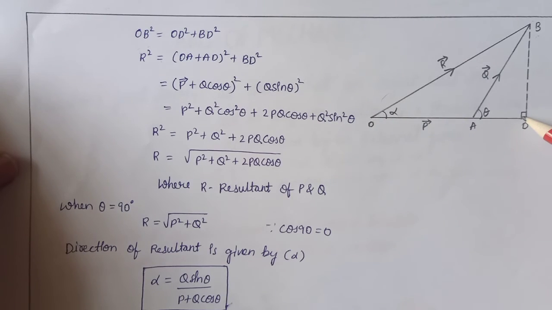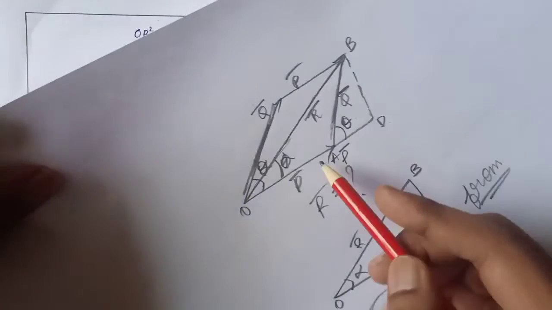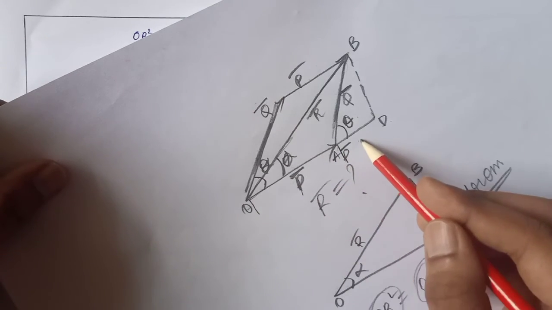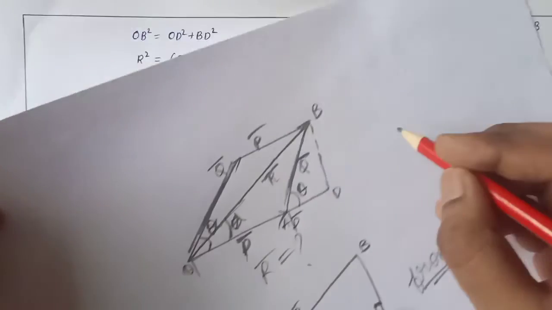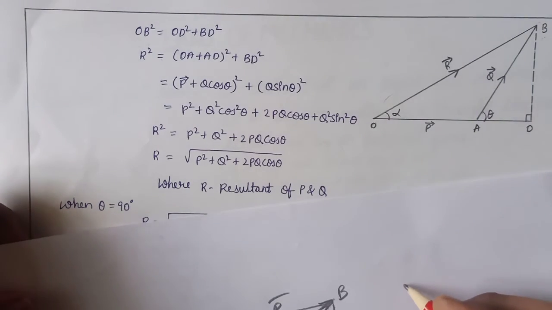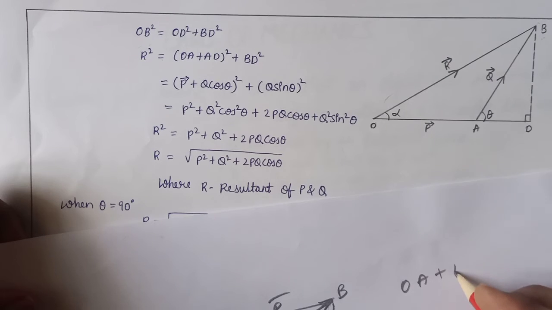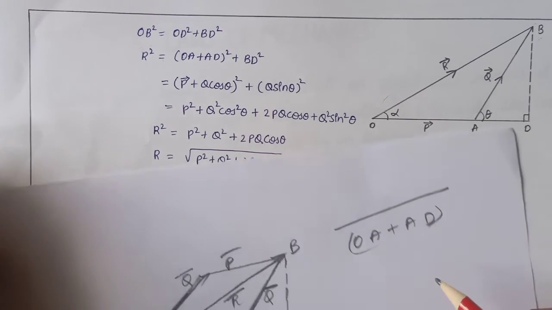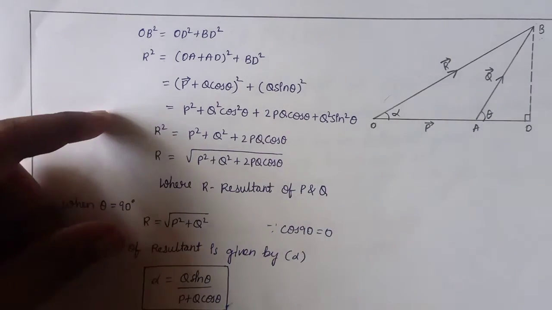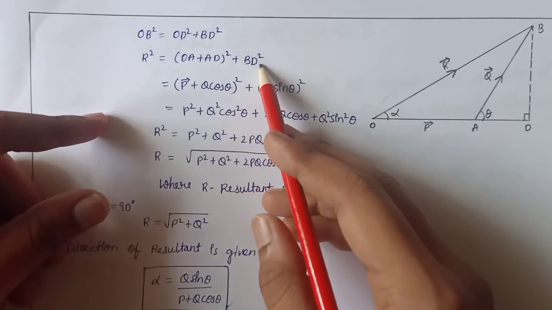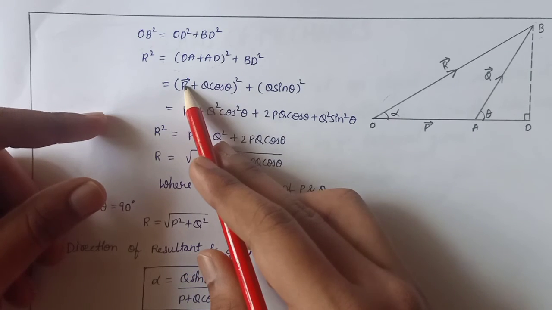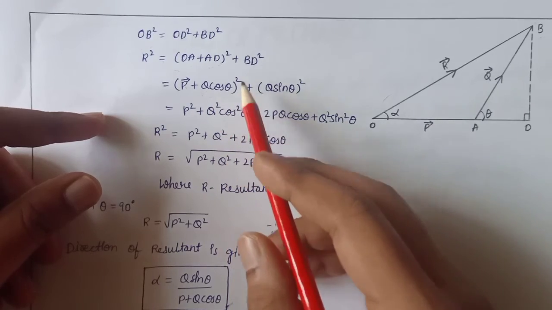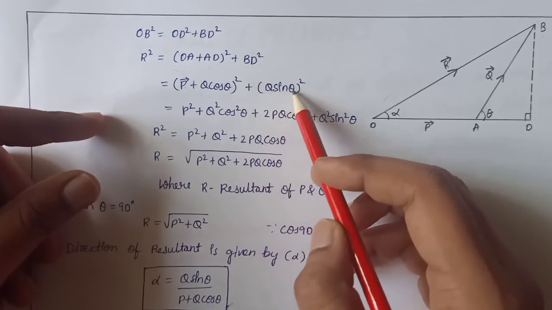Here OD is the total one. We know this one is P bar, so this one we don't know. We are taking the total, that means OA plus AD. Now we got the total length: OA plus AD whole square plus BD square. OA is P bar, plus AD means Q cos theta, whole square. Total we got, plus Q sin theta whole square.